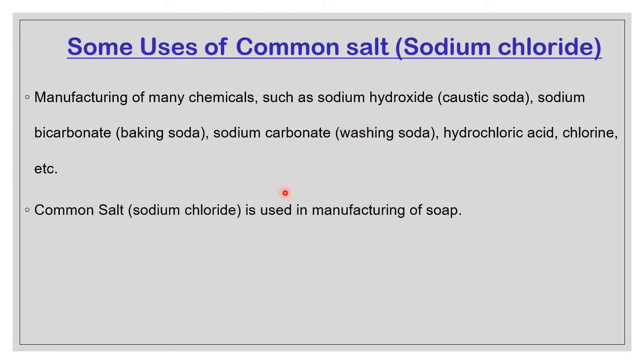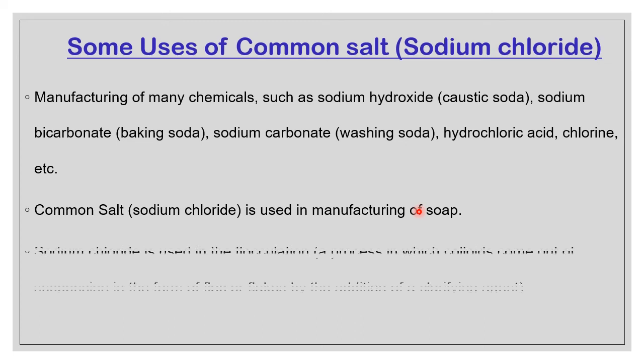Common salt is used in the manufacture of soap. During the preparation of soap, we add common salt so that the soap comes out. This is called the salting out process in the soap industry. All the soap industries, whether it is Nirma, Rin or a bathing soap, follow this salting out process. When you take industrial chemistry, there is a chapter known as the soap chapter, where you learn the complete process.